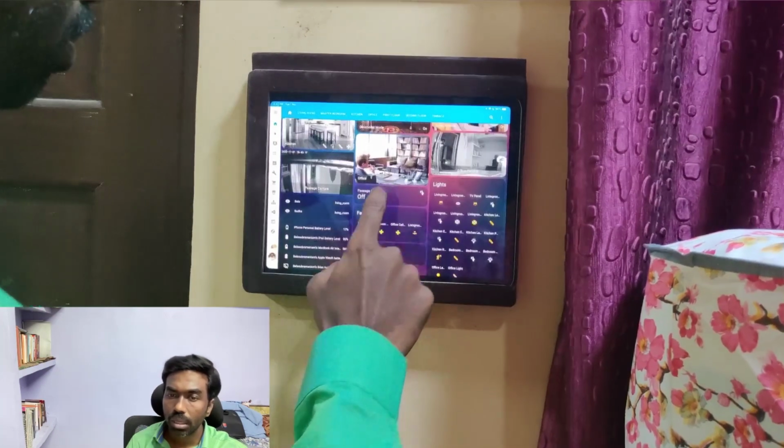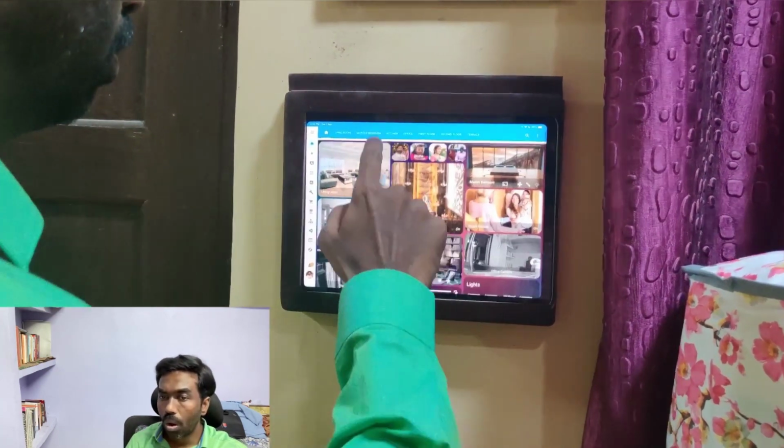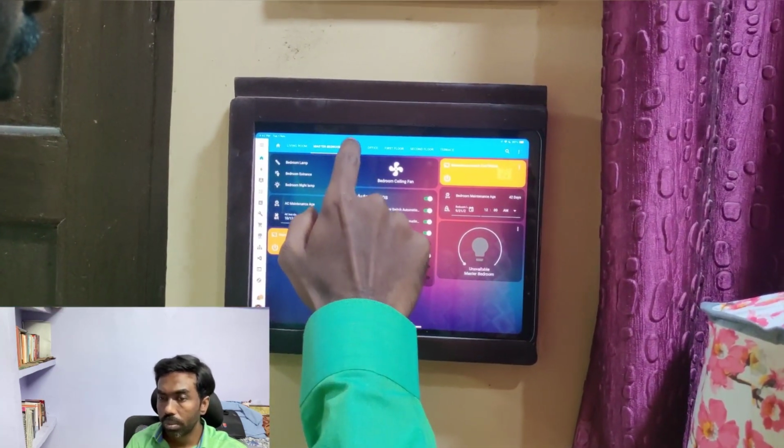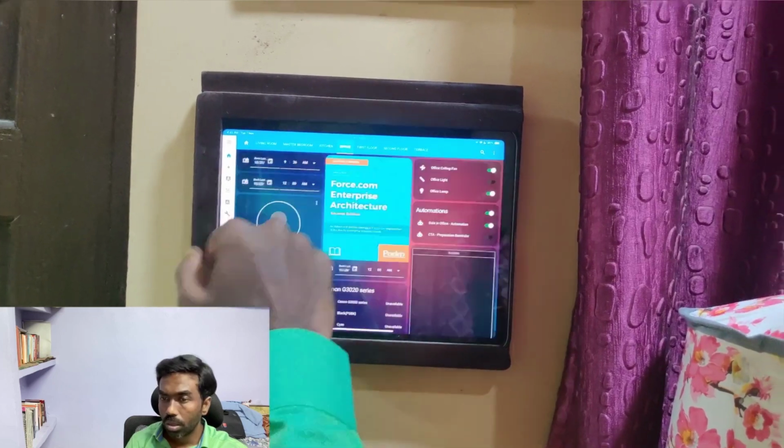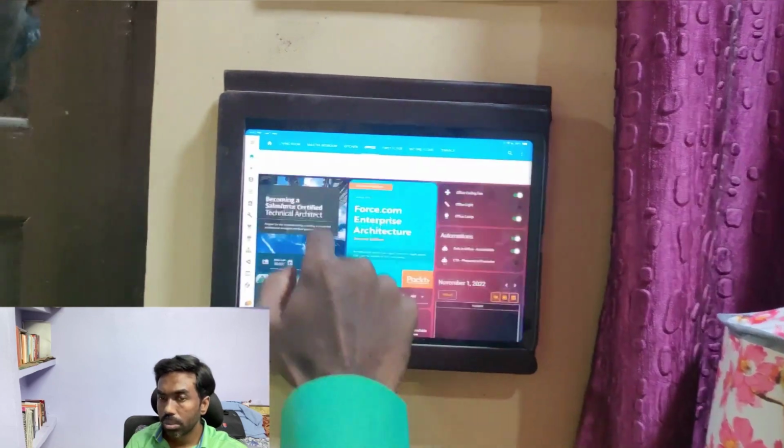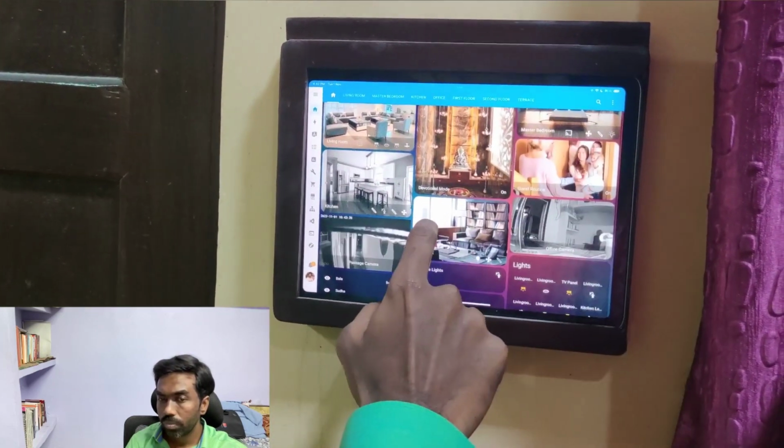Last but not least, I can view and control all my devices using this Home Assistant dashboard. I also categorize devices and automations based on the room and floor.